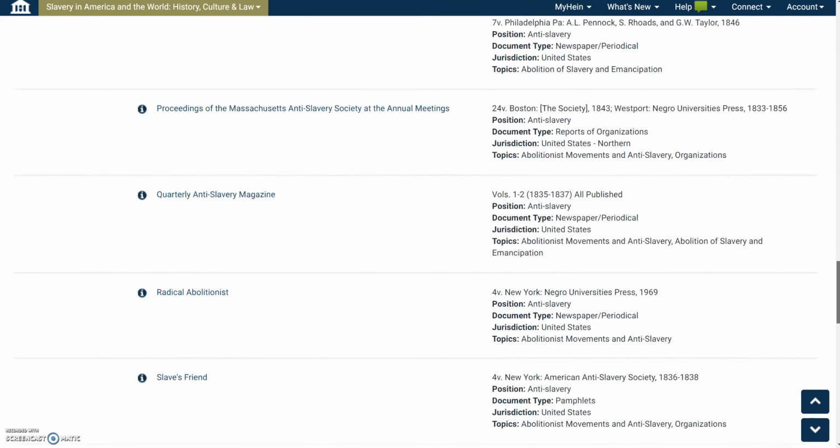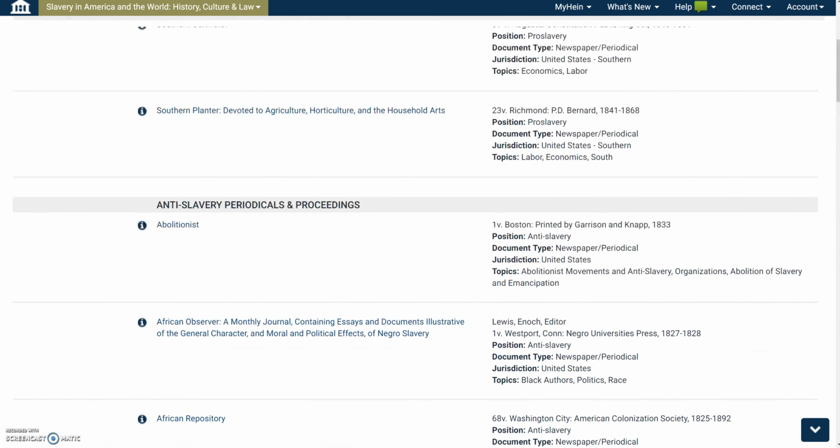For example, the use of a certain periodical called The Abolitionists by Henry Lloyd Garrison.